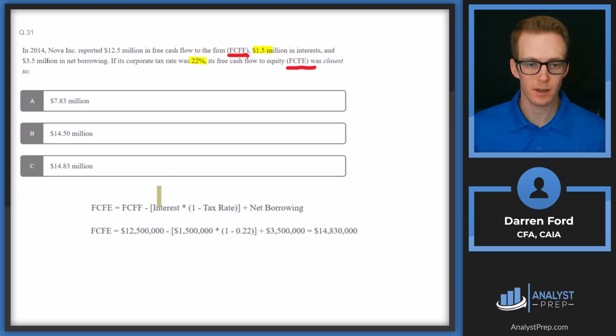We're adding back net borrowing because that debt is going to be taken into account for free cash flow to equity, since debt holders are going to be paid before the equity. So that's the main difference between free cash flow to the firm and free cash flow to equity. When we make those adjustments, 12.5 million minus 1.5 million times 0.78, then we're adding in that net borrowing of 3.5 million, gives us just under 15 million, which is going to line up right here with answer C.